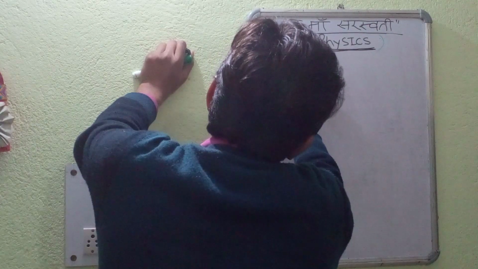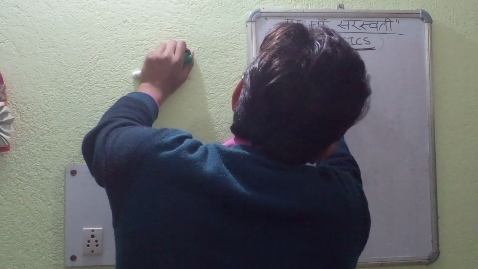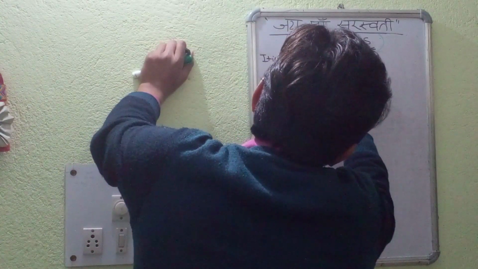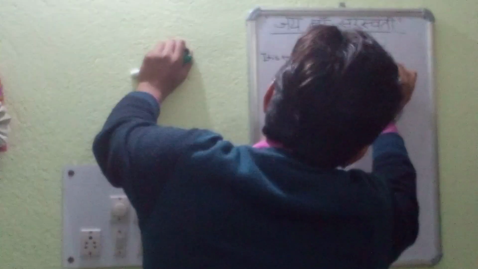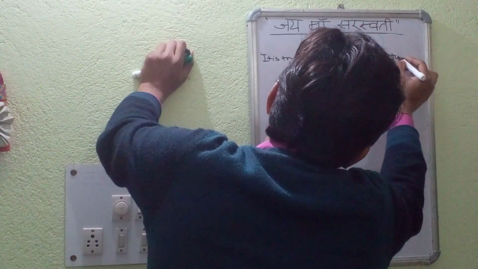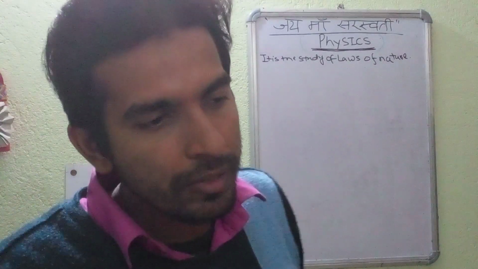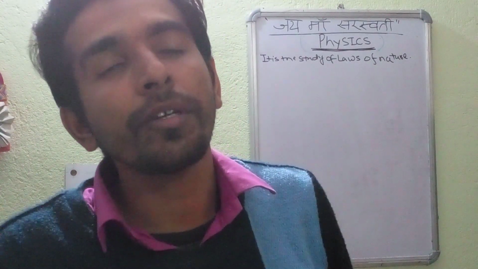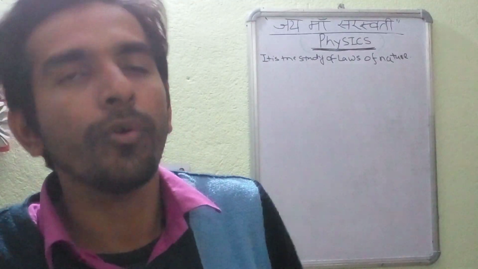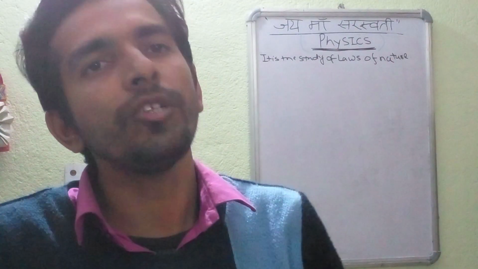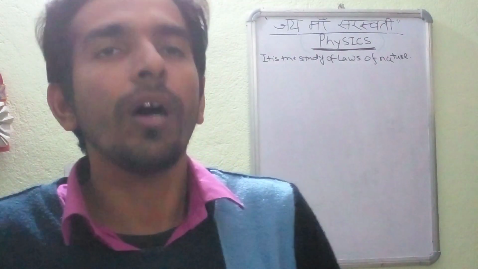Physics is the study of laws of nature. There are various laws of nature. Suppose we take the example of the gravitational effect: the gravitational force between two masses placed at a certain distance. Suppose the distance between the two masses is r.